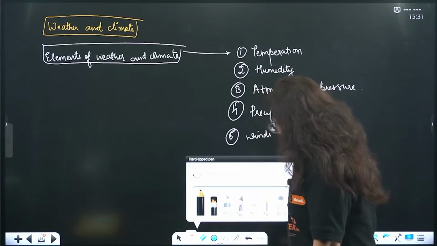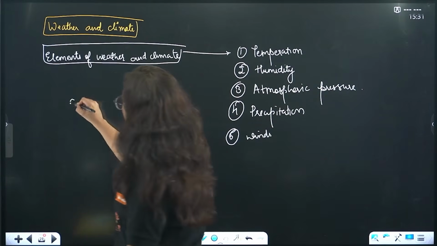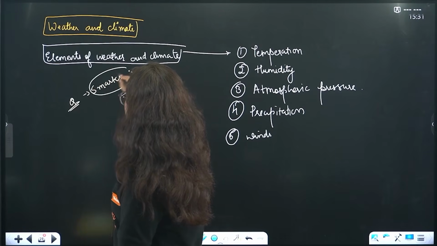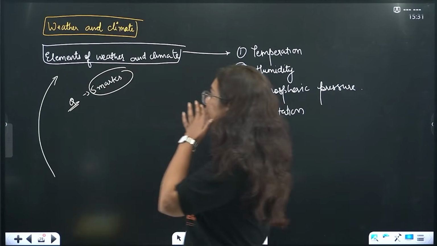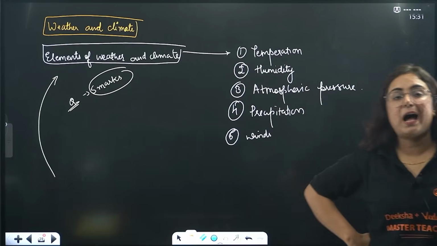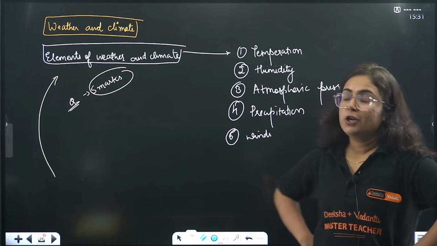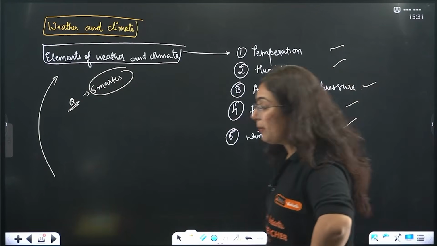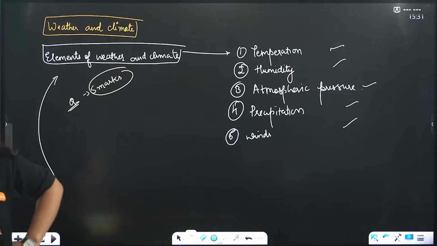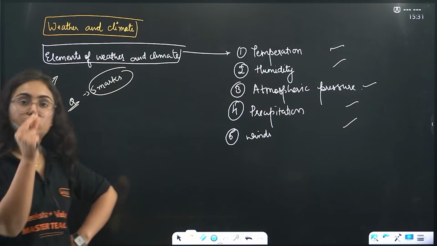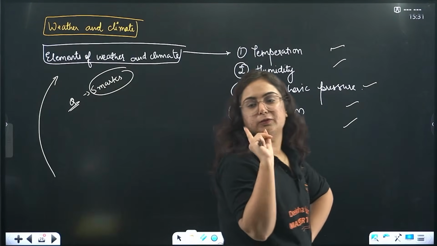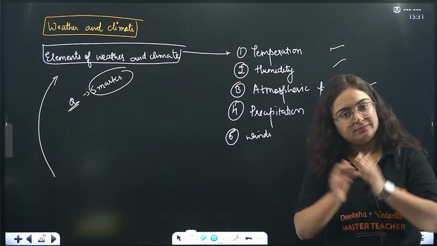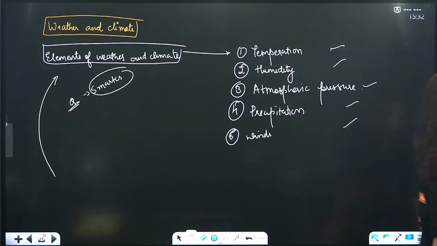How will the question come from this topic, beta? The question will come for 5 marks for sure. Right? For 5 marks sure: explain how the elements of weather and climate impact our atmospheric conditions. So these are the 5 headings that you have to write. If you are thinking that ma'am, we need to write everything, it is not possible. Beta, you have to write around 2 to 3 important points from each paragraph. Right? From each paragraph, I just told you. Done? Happy with this? Chalo, very good.